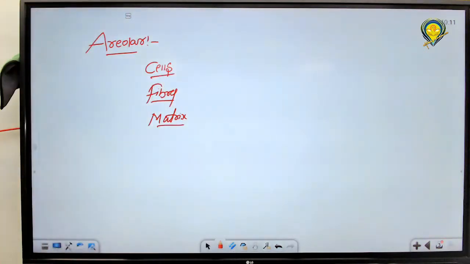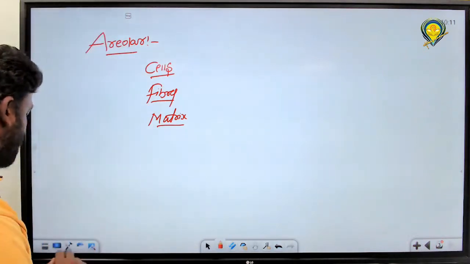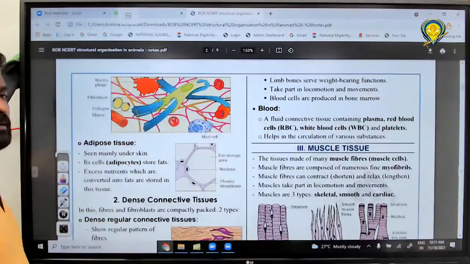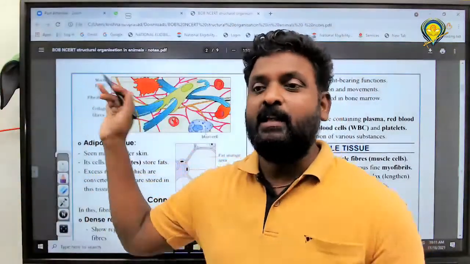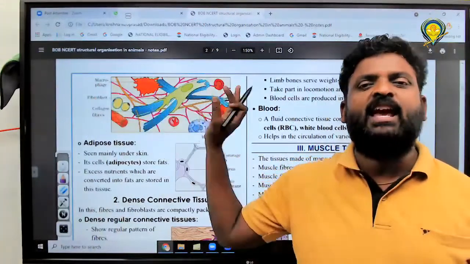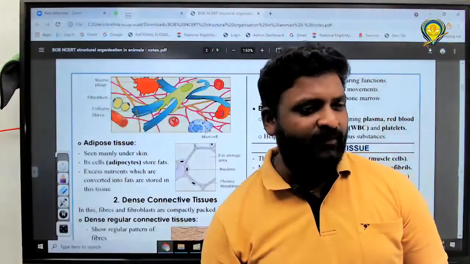What are the different cells present in that? I will show you now. These are the cells, fibers, and matrix present in areolar tissue. This is a diagram of areolar tissue. Got it, all of you?